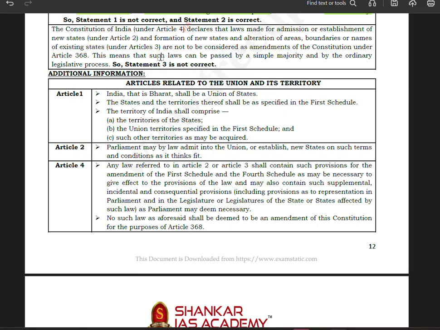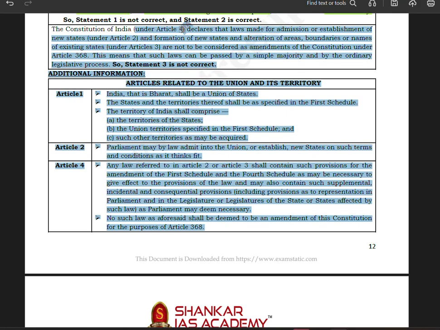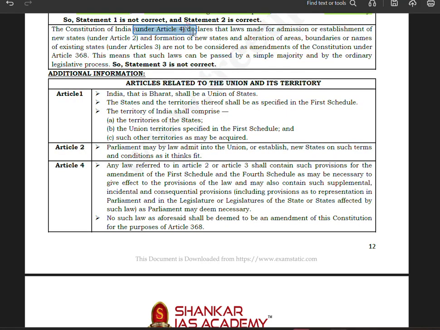Now see, the Constitution of India under Article 4 declares that the laws made for the admission or establishment of new states under Article 2, and formation of new states and alteration of areas, boundaries or names under Article 3, are not to be considered as amendments of the Constitution under Article 368. It means that such laws can be passed by a simple majority and by an ordinary legislative process.